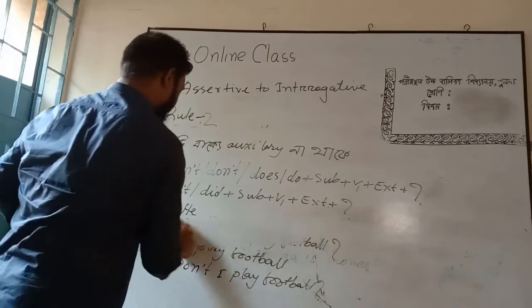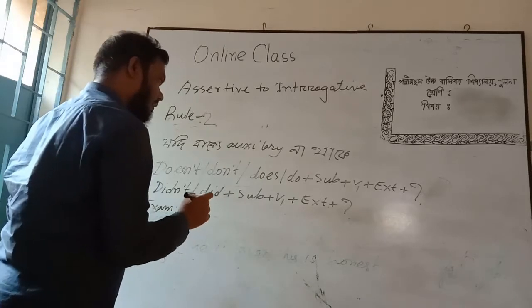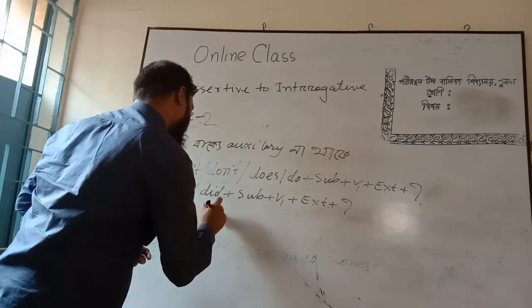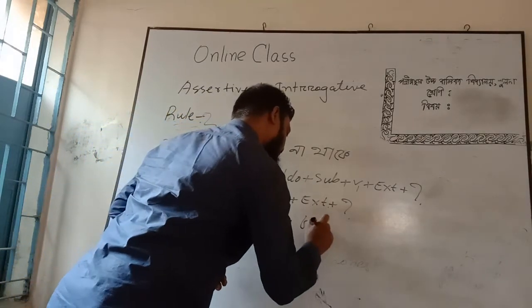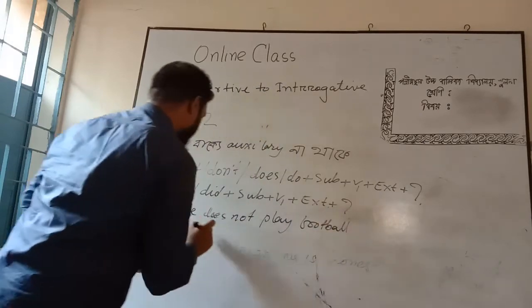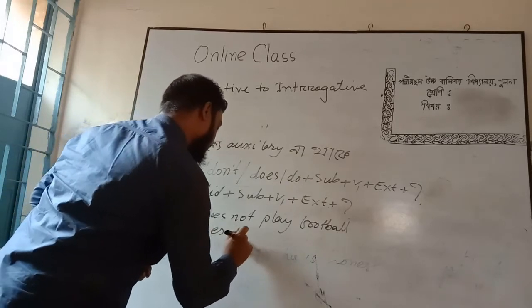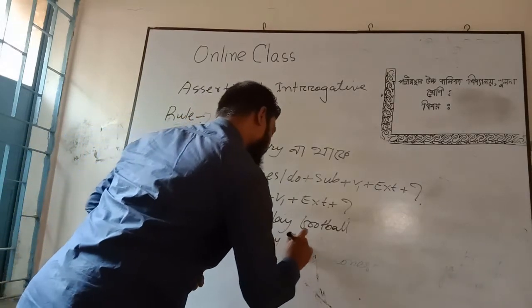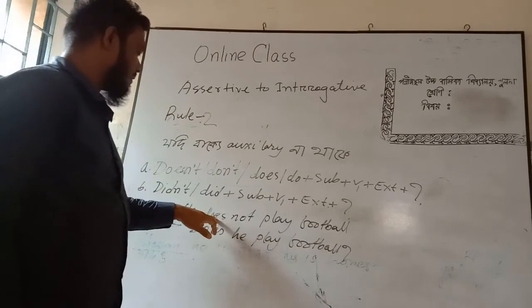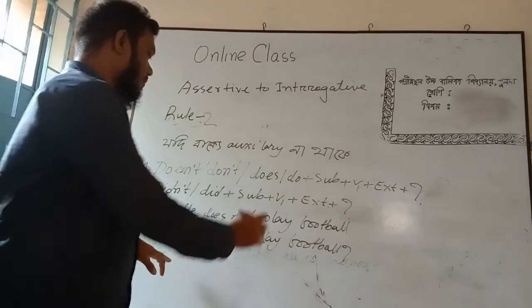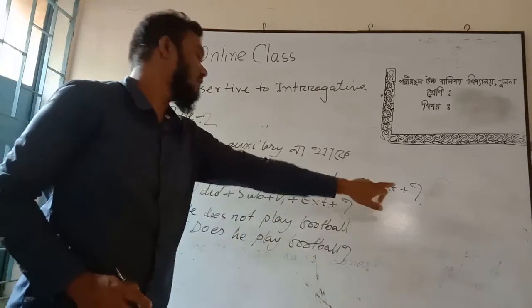And now if the sentence is a negative sentence, suppose he does not play football, what will be the answer? The answer will be, does he play football? According to the structure, because the sentence is a negative sentence, so we have to use does or do plus subject plus v1 plus extension plus note of interrogation.